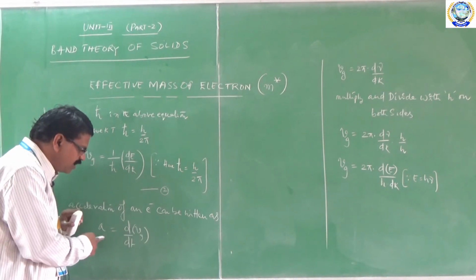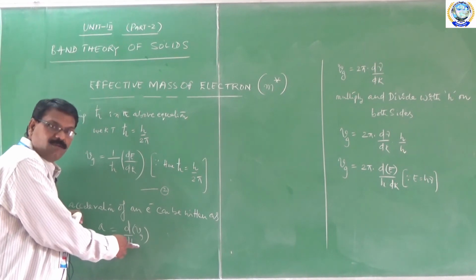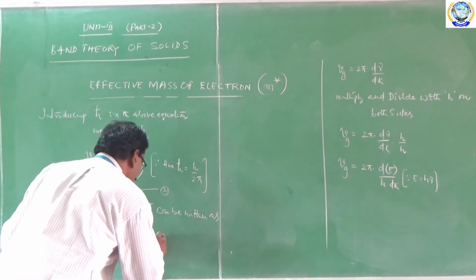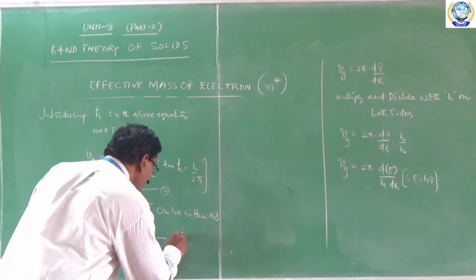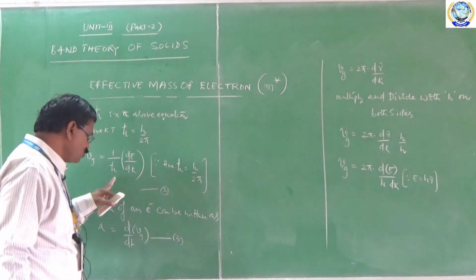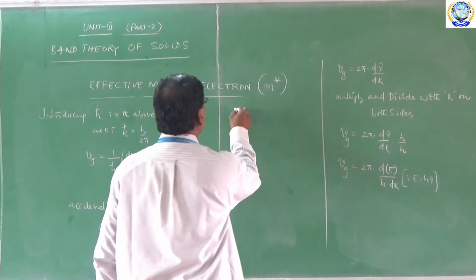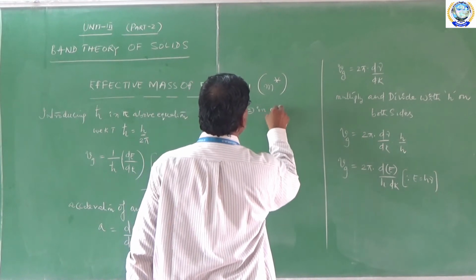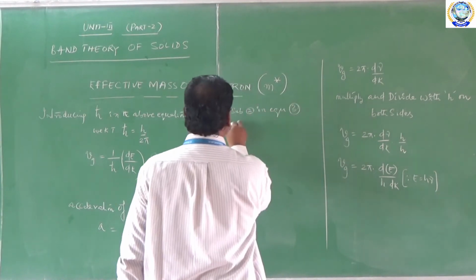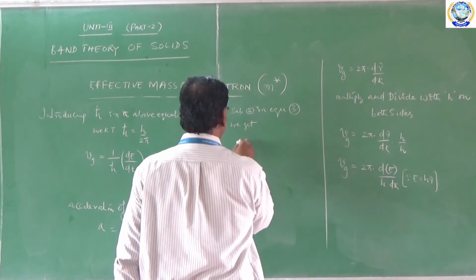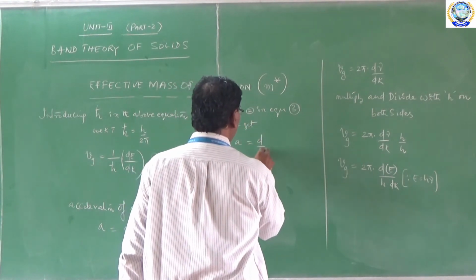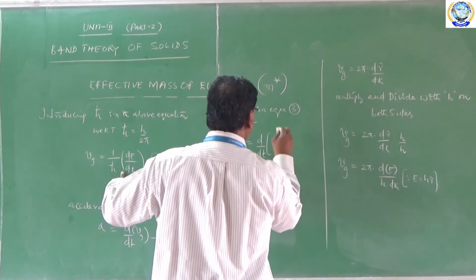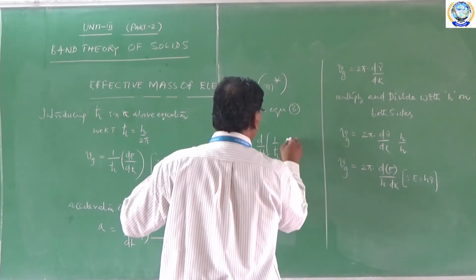Now substitute the value of Vg, equation 2, in equation 3, and we get A is equal to d by dt of 1 by h cross into dE by dk.